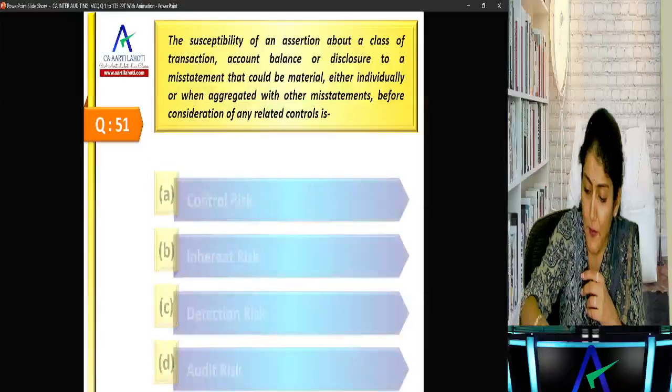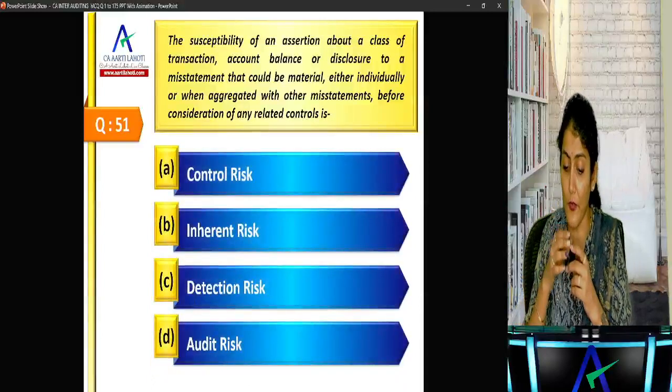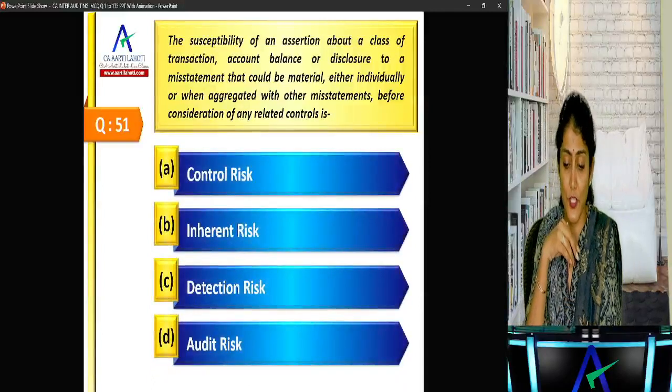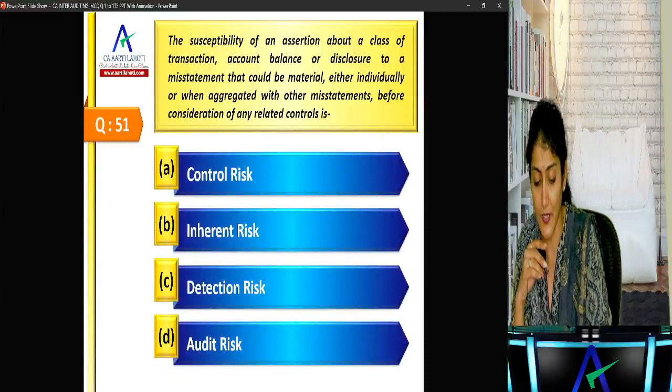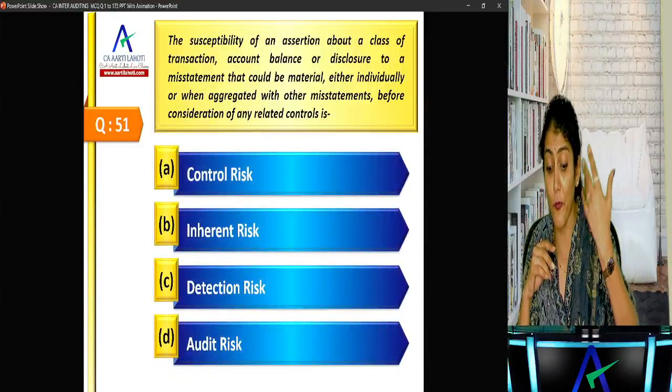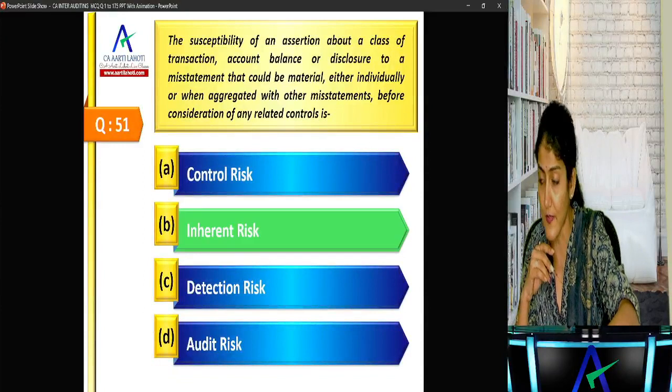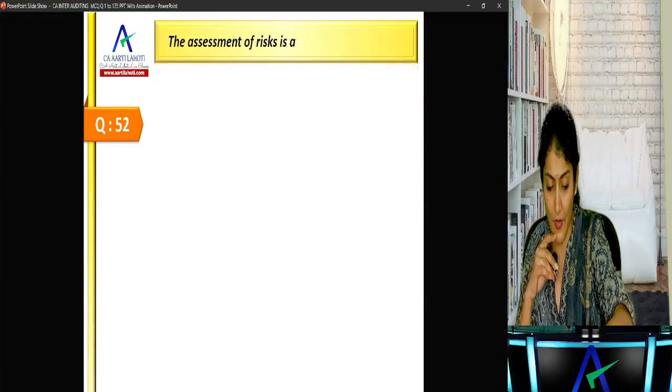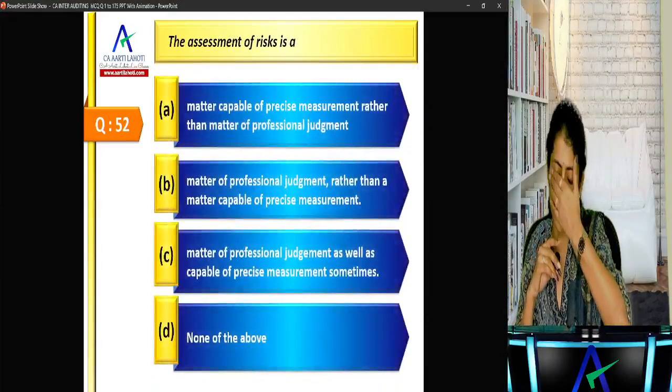Okay, susceptibility of an assertion about a class of transaction, account balance or disclosure to a misstatement which could be material, either individually or when aggregated with other misstatements, before consideration of controls, is inherent risk. Okay, assessment of risk is